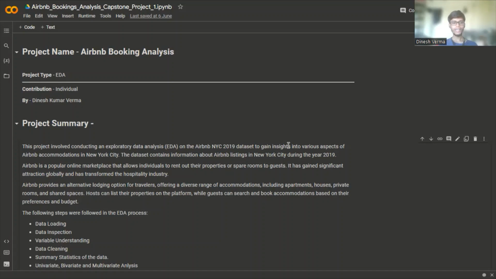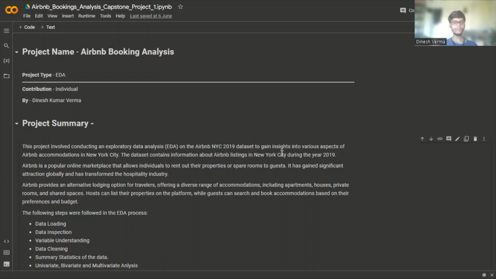Airbnb provides alternative lodging options for travelers, offering a diverse range of accommodations, including apartments, houses, private rooms, and shared rooms. Hosts can list their properties on the platform, while guests can search and book accommodations based on their